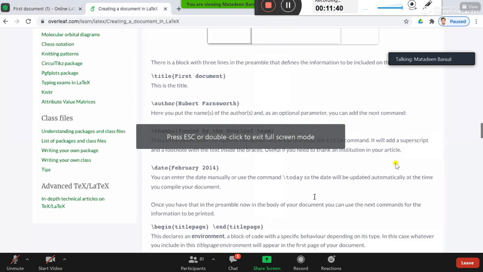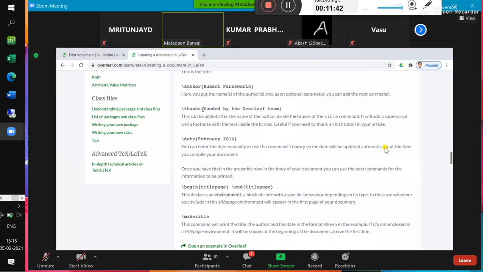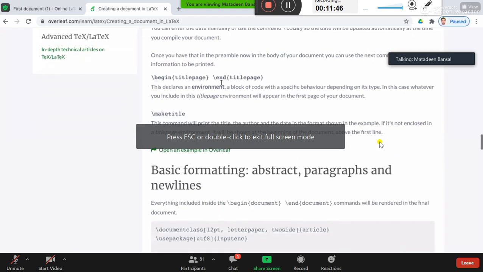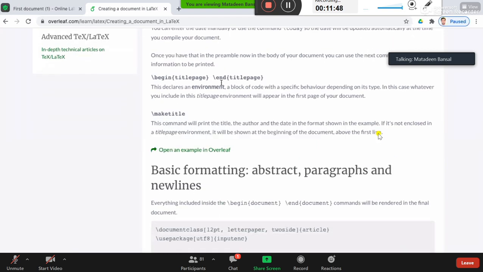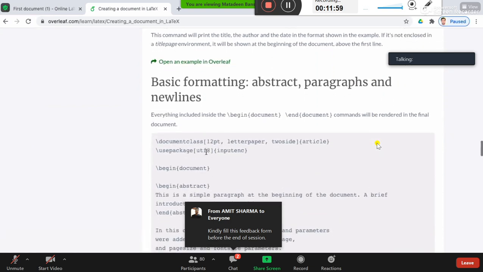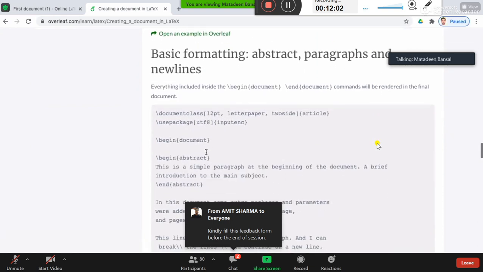Okay, so you have author, and thanks is for the affiliation or for thanking an organization, and so on. End title page and begin title page are for generating the title page, and this make title command will generate the title. All right, so let's see some basic formats.